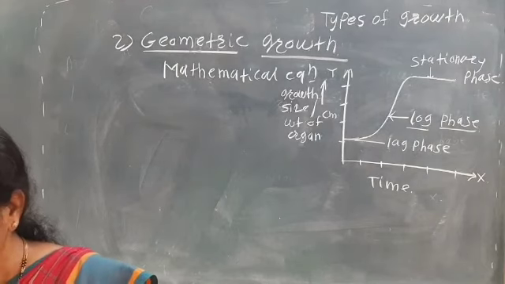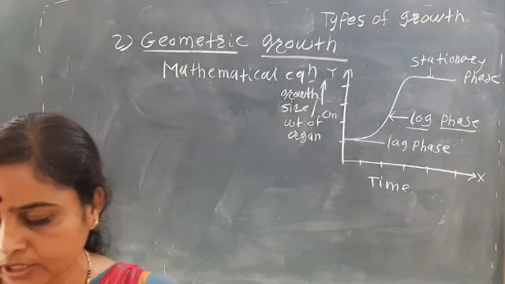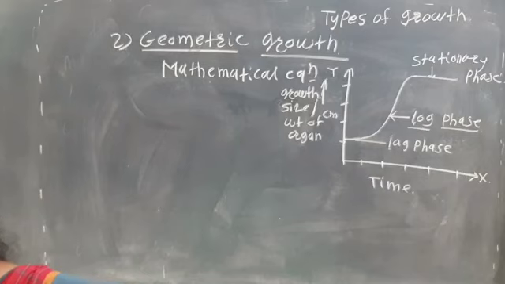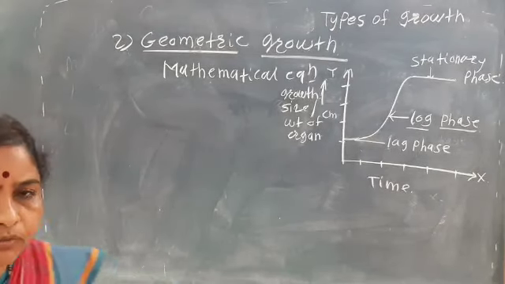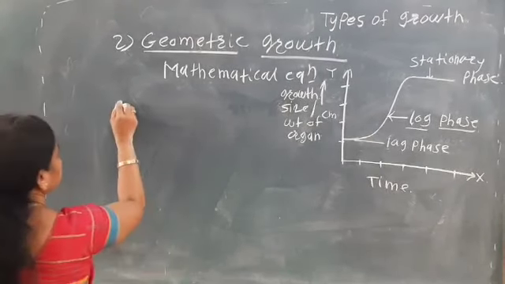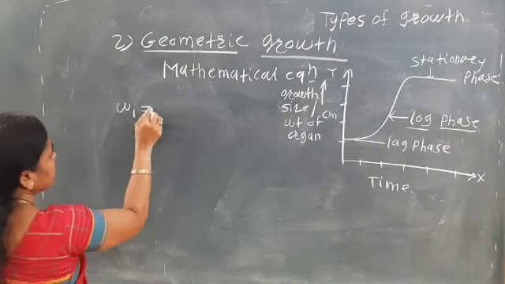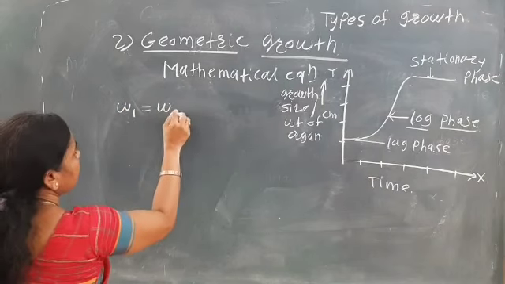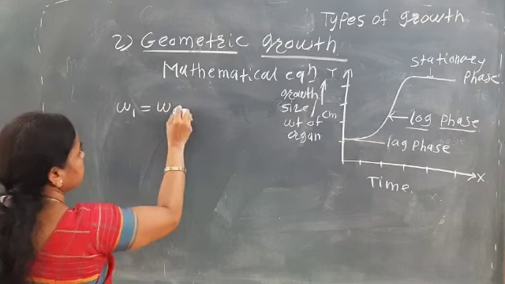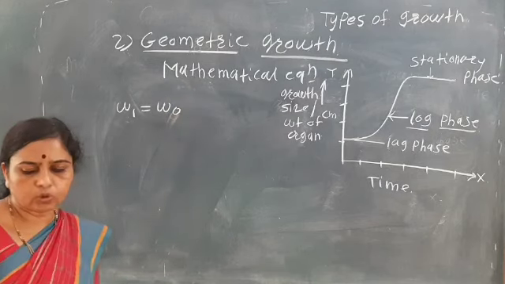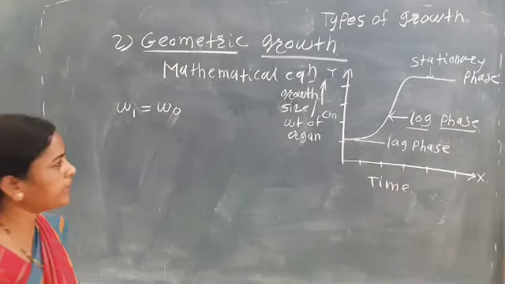Okay, so here if we see the mathematical equation of the geometric growth, it is W1 is equal to W0 multiplied by e raised to rt.